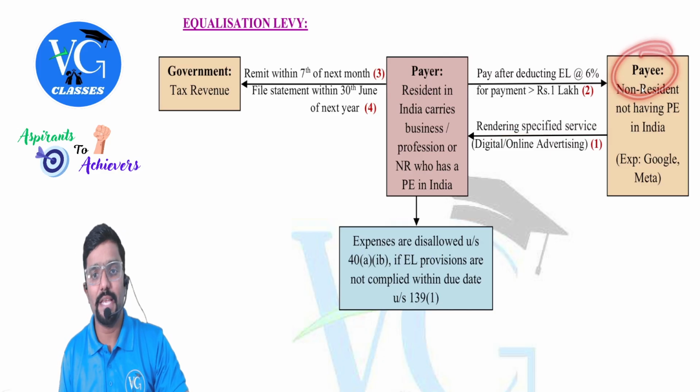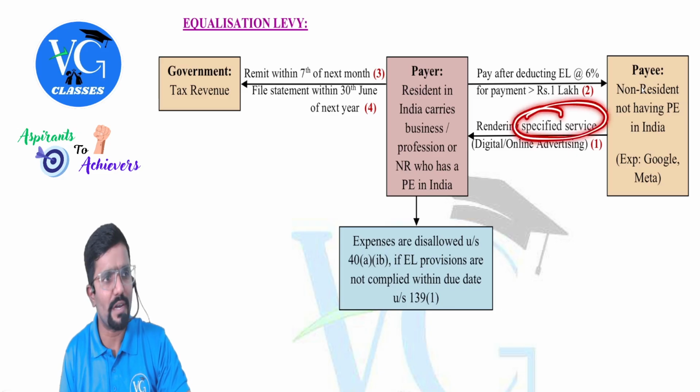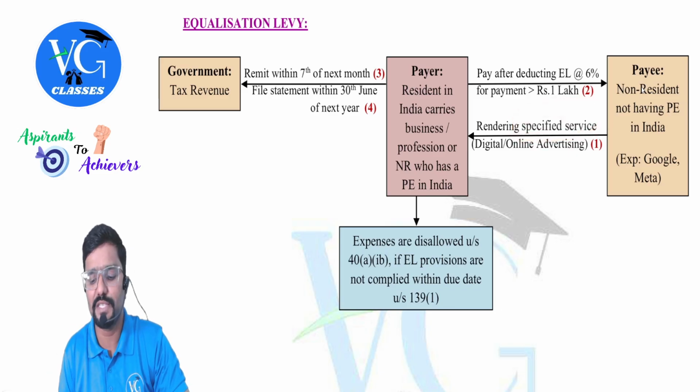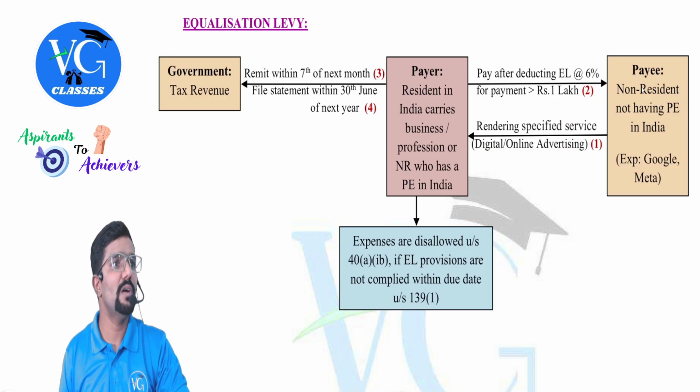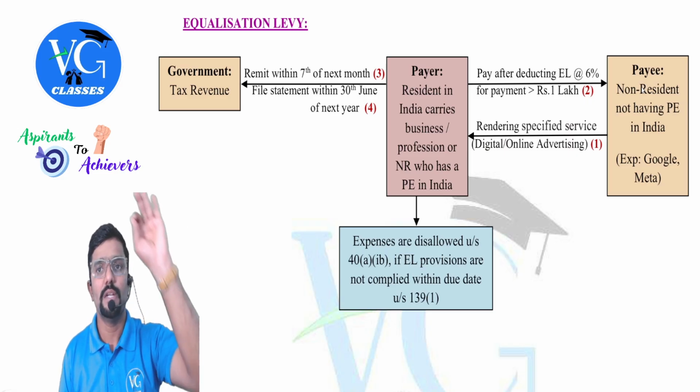What service has the payee given? He has rendered a specified service. Specified service means which service, sir? Only two are covered. That is digital advertising or online advertising. Digital or online advertising.